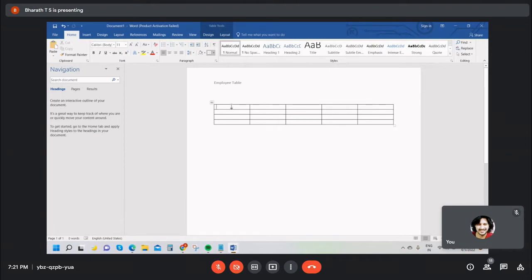Employee name, employee ID, employee phone number, employee address, and I create one more field, employee company or designation.